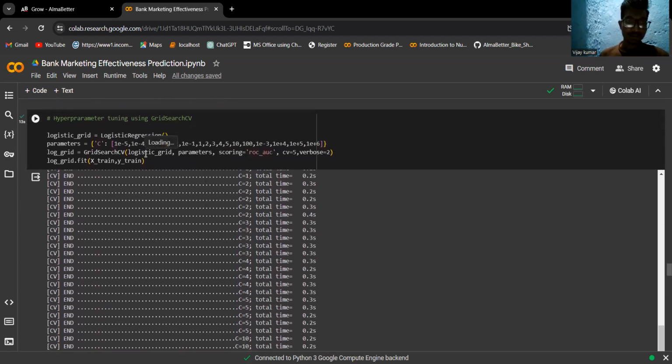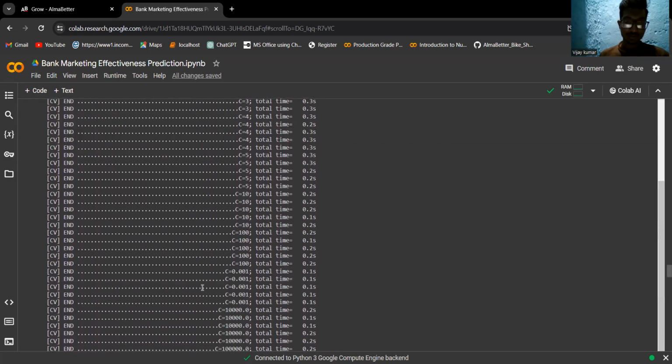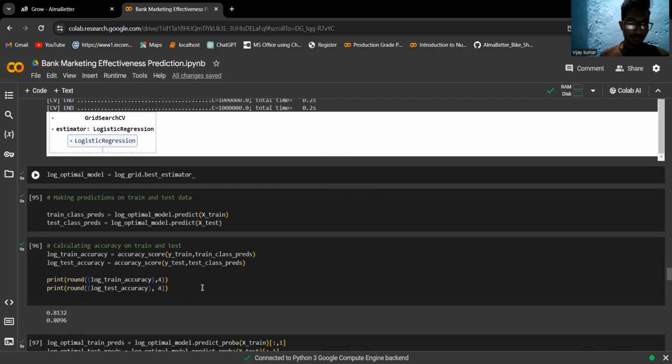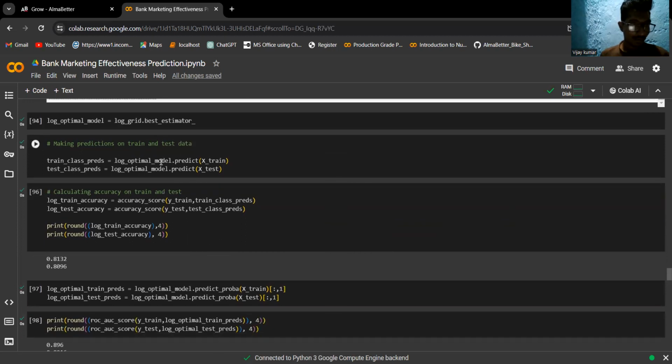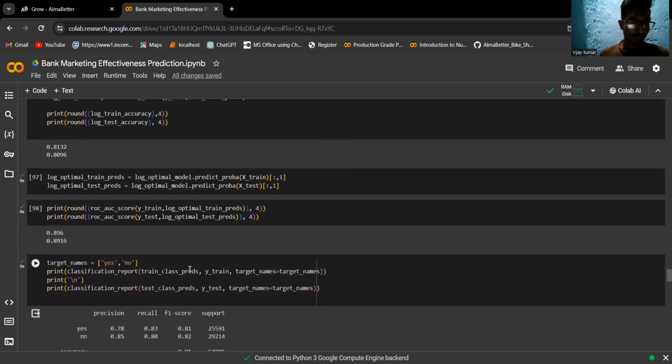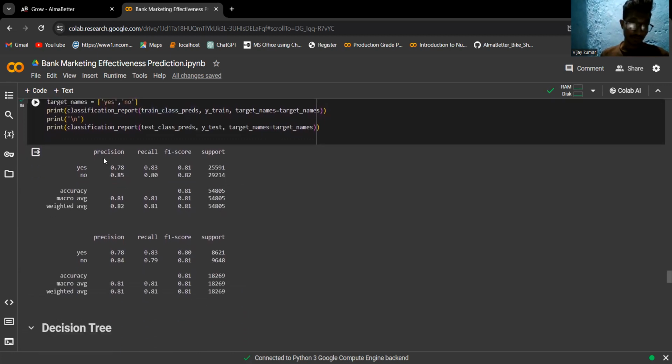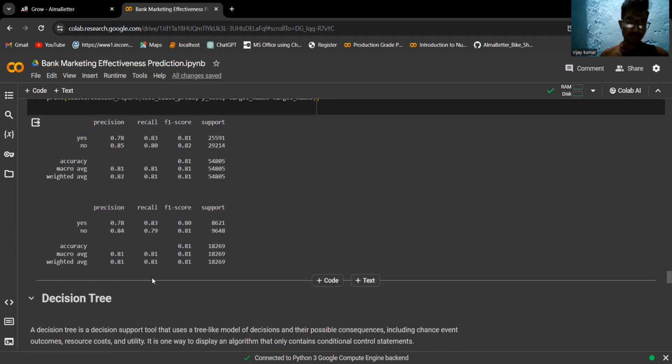Here we are hypertuning parameters with GridSearchCV. These are our parameters. Now we are getting our best estimator. Using this code, we are predicting the testing set. These are our metrics. Again we are getting precision, recall, F1 score.